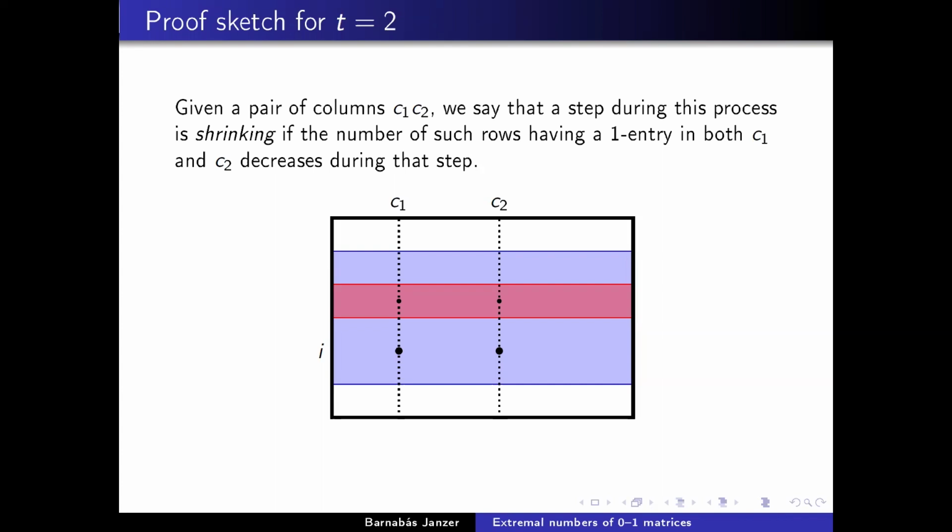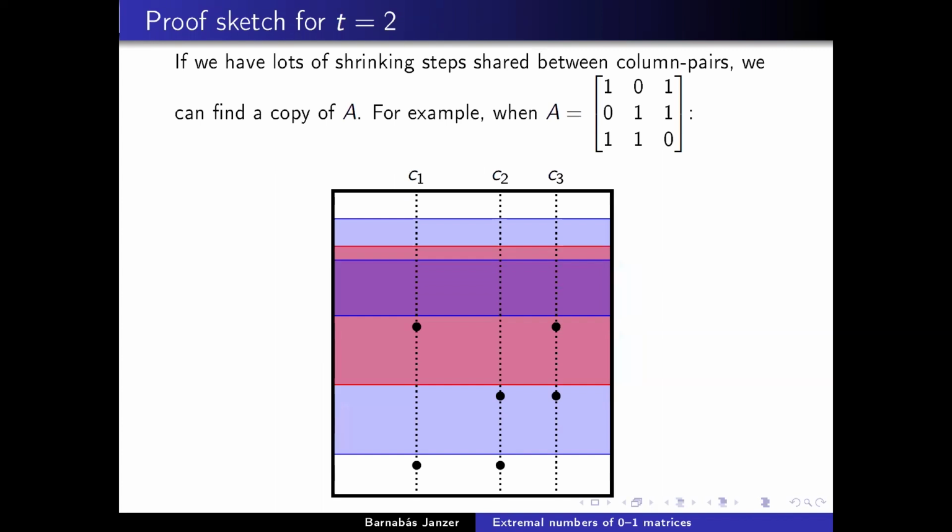So why are shrinking steps useful for us? Basically, if you have lots of shrinking steps for lots of column pairs, then we can easily embed our matrix. For example, let's assume that we want to embed this 0, 1 matrix A shown here, which we can see has only two one entries in each row. And assume that you have three columns, C1, C2, and C3, and let's say all of the steps are shrinking steps for them.